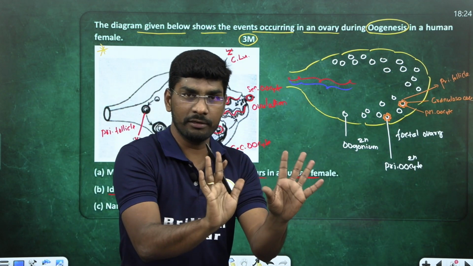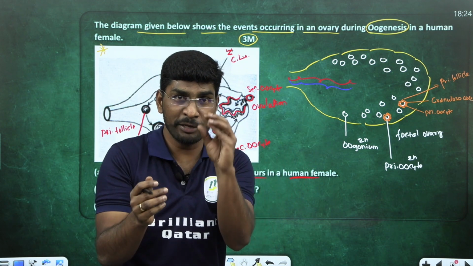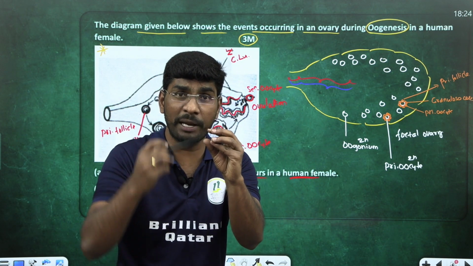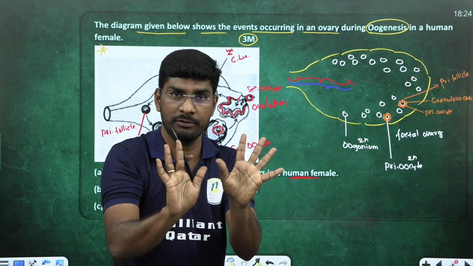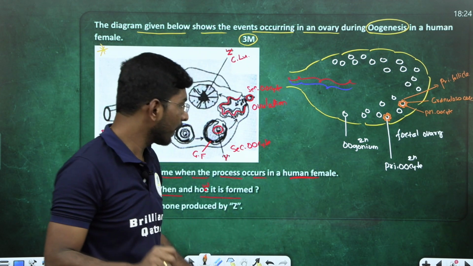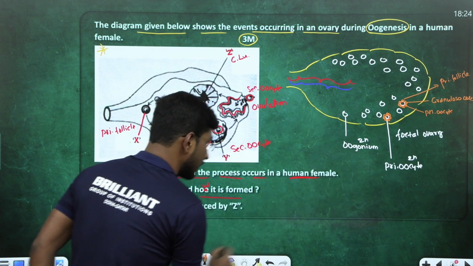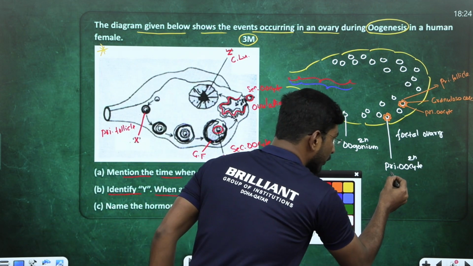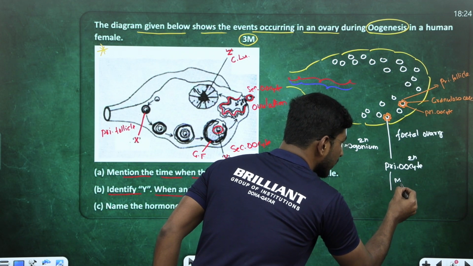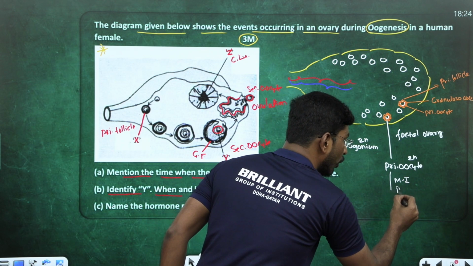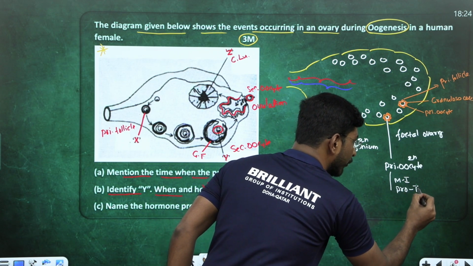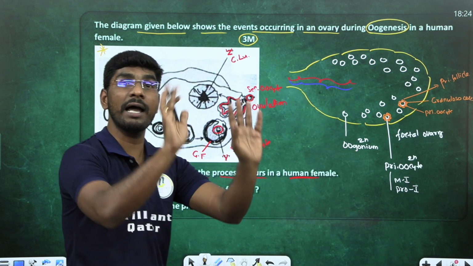Primary follicles are there. Around the primary oocyte, many granulosa cells are present. Now it's called a primary follicle. Now listen carefully. This primary oocyte enters meiosis 1, prophase 1, and it will be arrested.